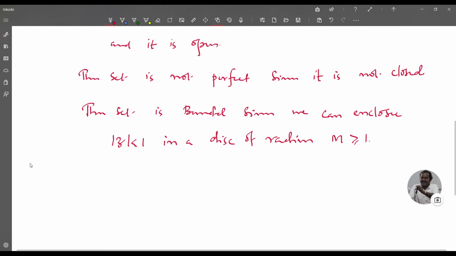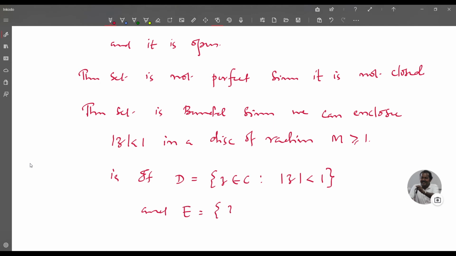That is, if the given set D is the set of all z in C such that modulus of z less than 1, the interior of the unit disk, and E is the set of all z in C such that modulus of z less than or equal to m, where m is greater than or equal to 1, then D is contained in E. Therefore, D is bounded.